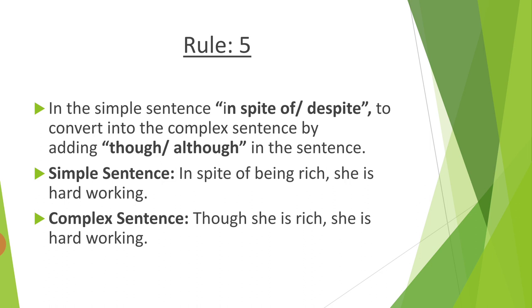Like the example, in spite of being rich, she is hard working. Though she is rich, she is hard working. Okay.